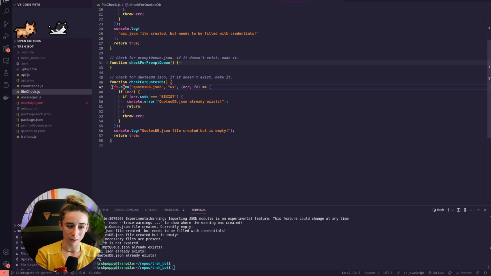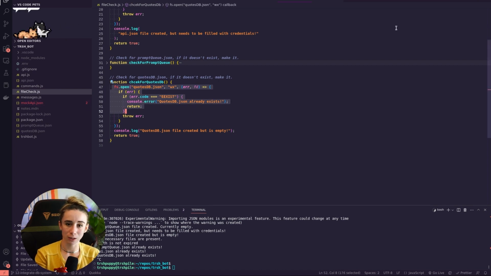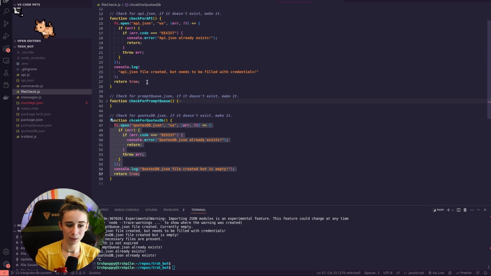So that's another file that needs to be created. I'm not sharing it up to GitHub because it has people's usernames, blah, blah, blah. So if they want to use Trashbot, it'll create that file for them. Even though it's empty, at least it's there. And then the other one is a similar thing, prompt queue.